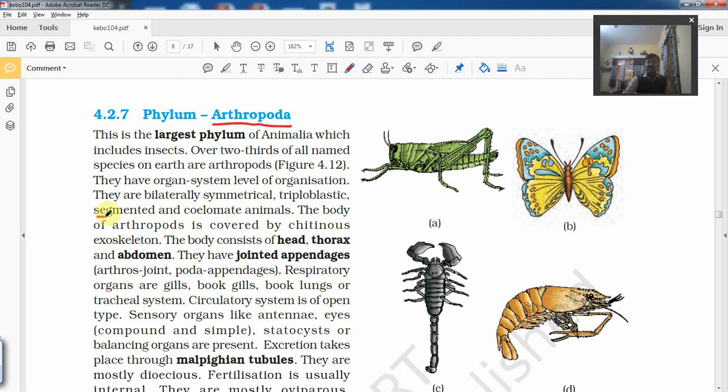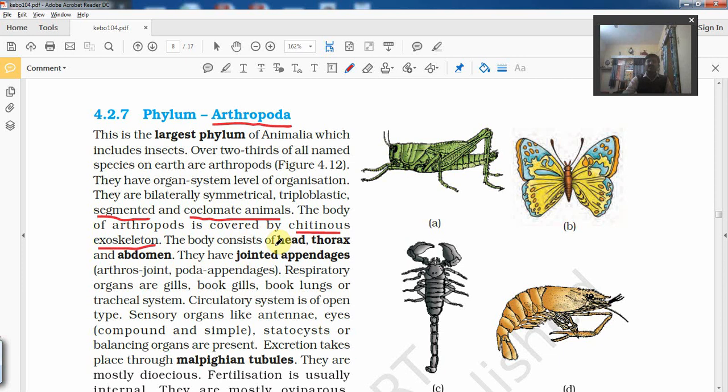They are also truly segmented: head, thorax and abdomen. They have a true body cavity, which is called hemocoel. They have an open circulatory system, and the body cavity is filled with the fluid, hemolymph. Body of arthropods is covered by chitinous exoskeleton, so that makes them survive in all different types of habitat. They are one of the most ancient types of animals.